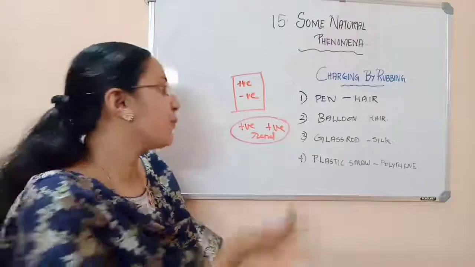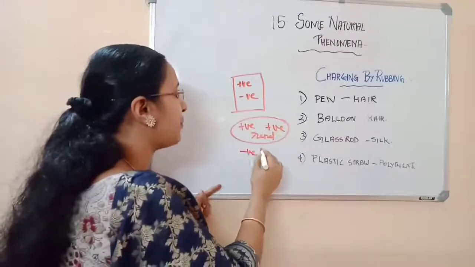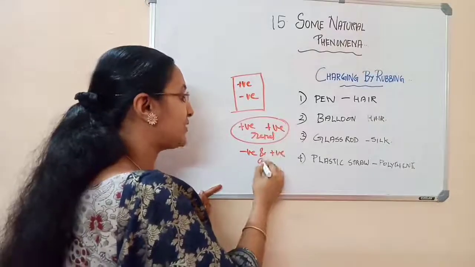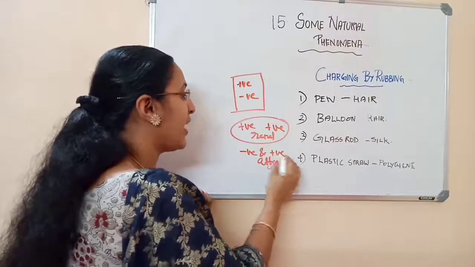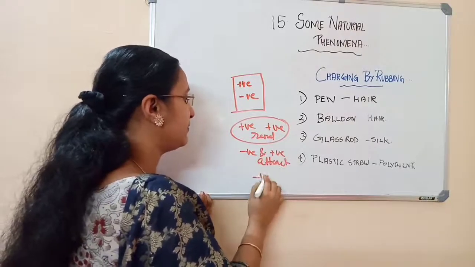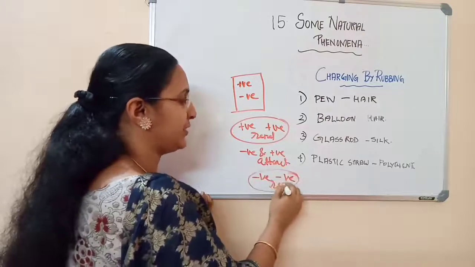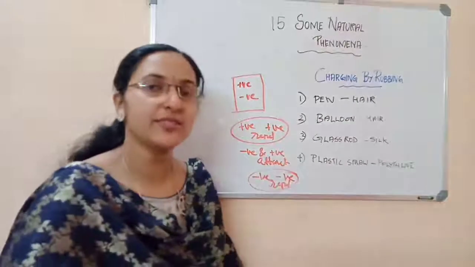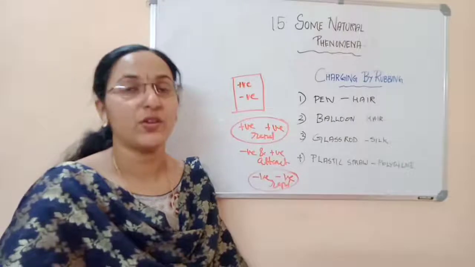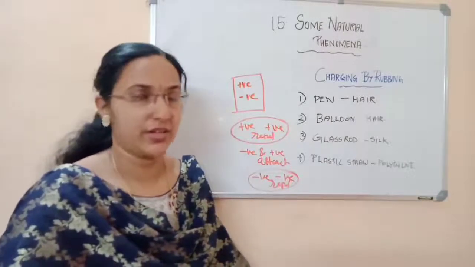In the same way, positive and positive will repel each other, and negative and positive will attract each other. And what about negative and negative? They will repel each other. That is, unlike charges attract each other, and like charges repel each other. That also you must understand here.